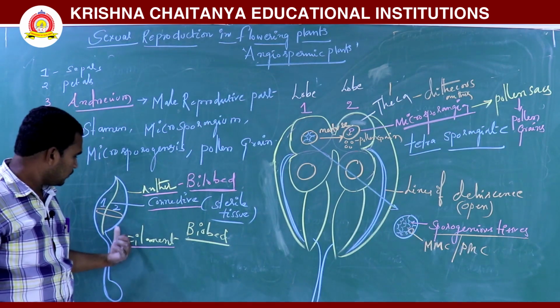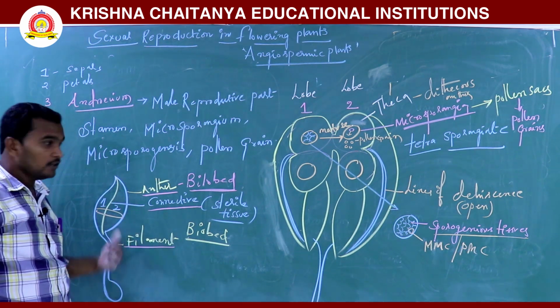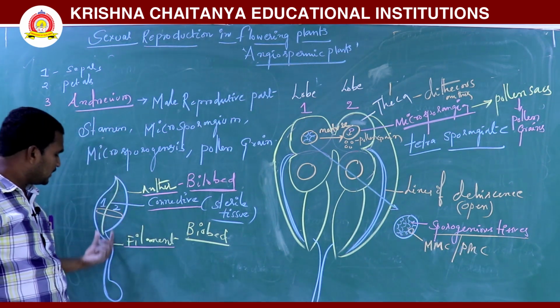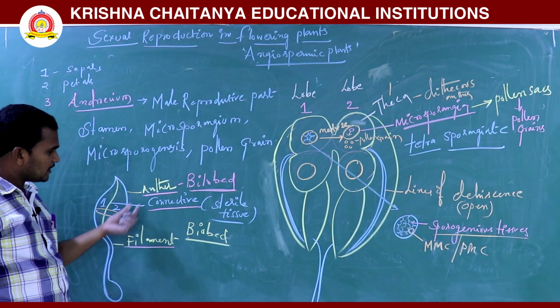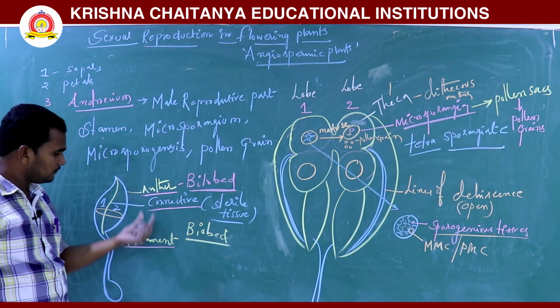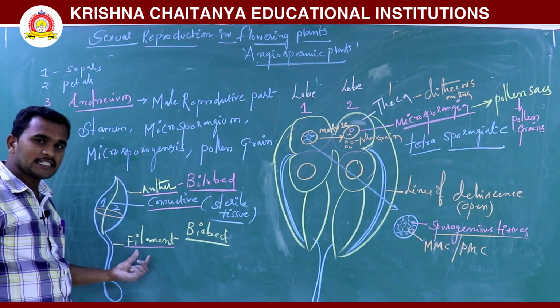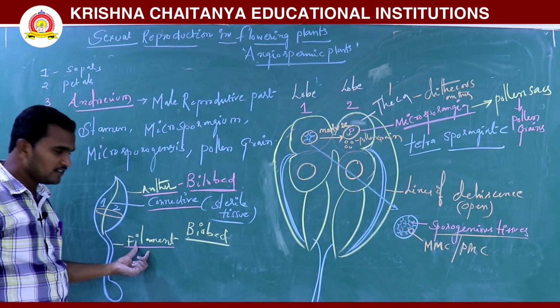See here, one is the stamen. The male reproductive part is nothing but the stamen. The stamen has what? The anther and the filament. The filament is the stalk-like cylindrical structure.